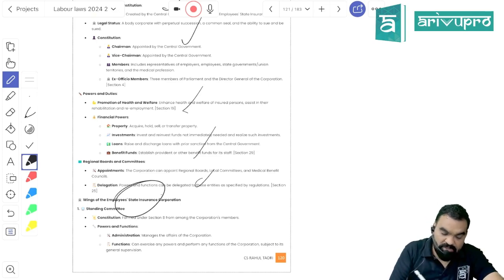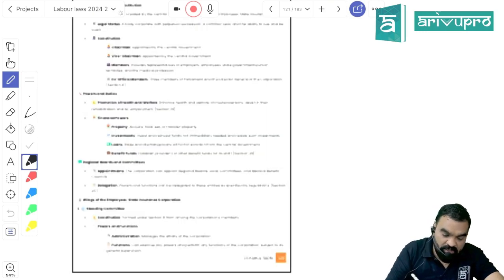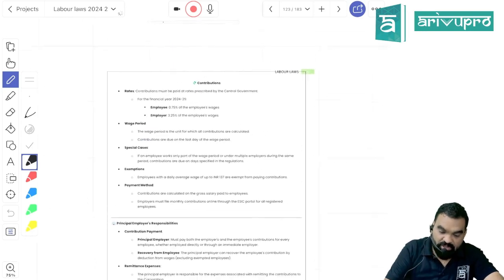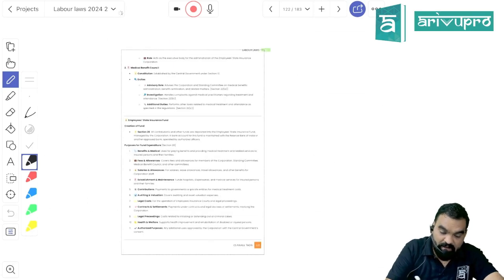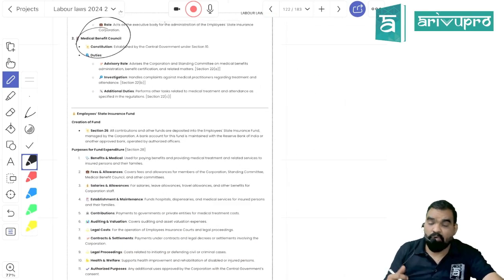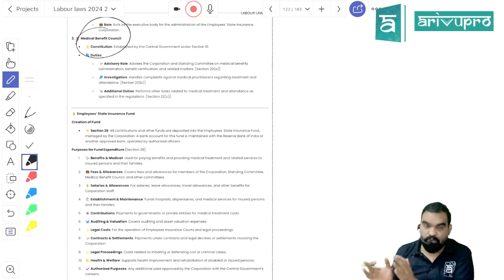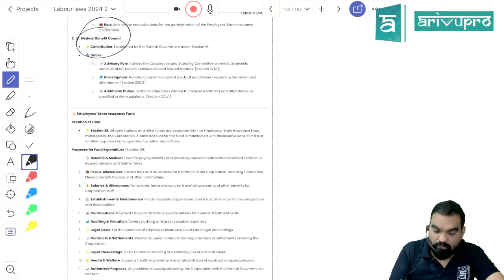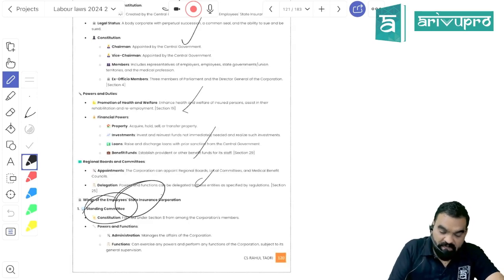This corporation is managed by two committees. One is the standing committee, which takes care of investment, administration and finances. The medical benefit committee will carry out the medical examination of an employee who has got into sickness, illness or injury, so medical matters are taken care of by the medical benefit committee.